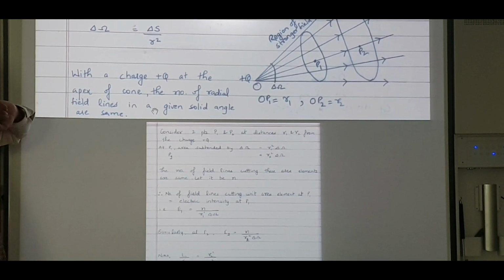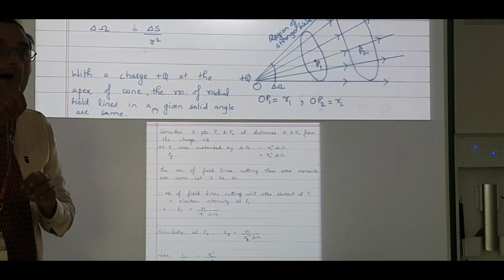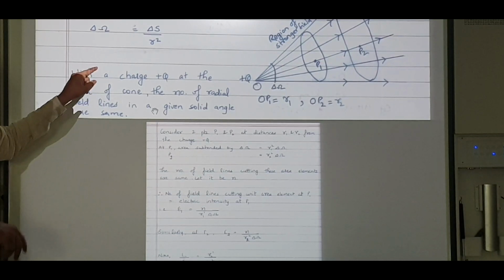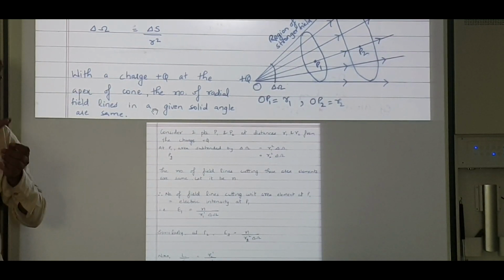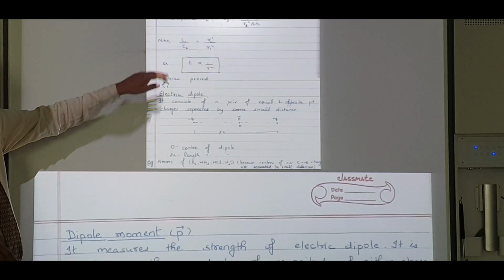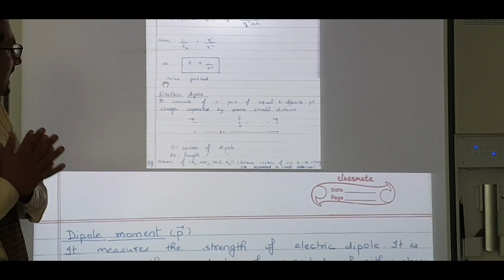If I want to find at P2, it will be R2 square delta omega. By the way, what we said, the number of field lines cutting the area element are same. Let me call this as N. That means electric field intensity is same. Now what is electric field intensity here? That is N upon R1 square delta omega in the first case, and in the second case E2 is equal to N upon R2 square delta omega. If I divide them, what am I getting? E1 by E2 is equal to R2 square by R1 square, that is E is inversely proportional to R square.